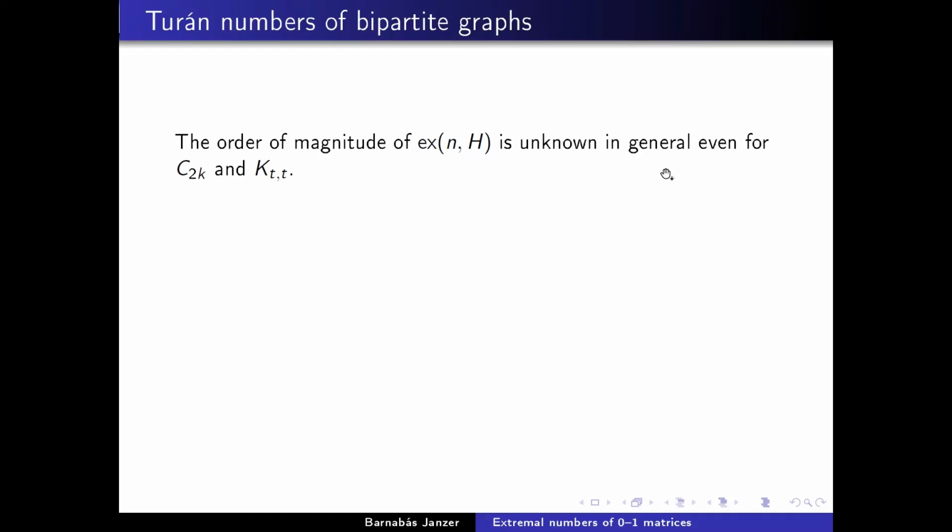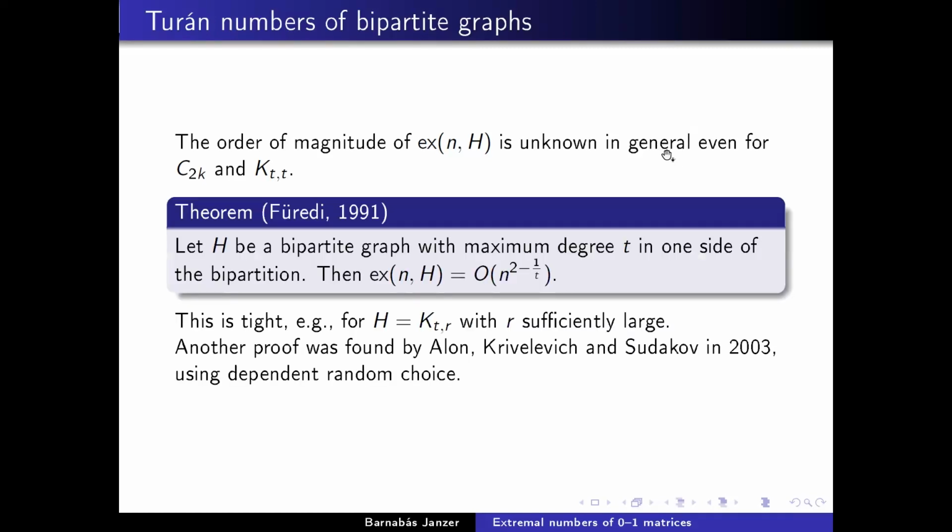And one of the few general theorems that are known to be tight is this result of Füredi from 1991. I'm going to mention this result specifically because it's going to be relevant to our talk. It says that if you have a bipartite graph such that every vertex on one side of the bipartition has degree at most t, then we can upper bound the extremal number of the graph as some constant times n to the 2 minus 1 over t.